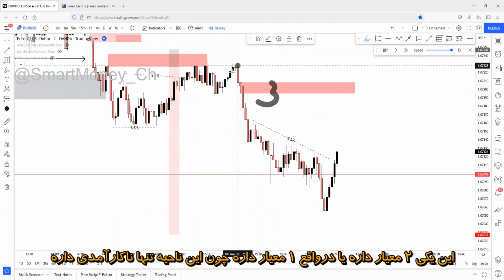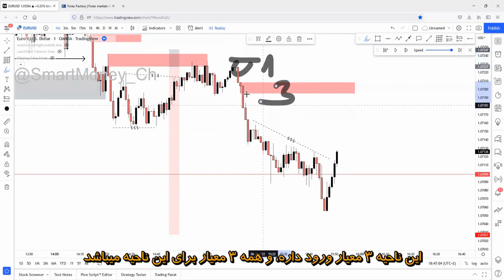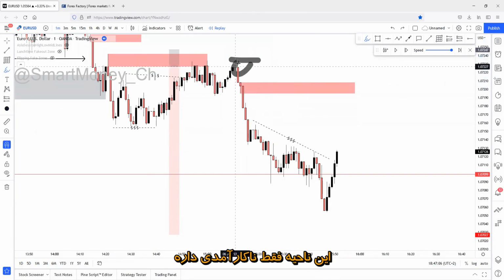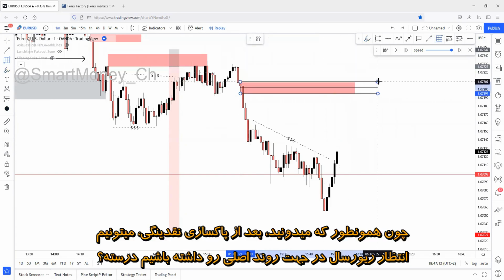This zone has 3 criteria, this zone has 2 criteria, or mainly 1 criteria, because this zone has only inefficiency. This zone has 3 criteria, so all of the 3 criteria are there for this zone. So in this case, I will set a limit order on this supply zone up here, because as you know, we can expect a reversal in the main trend after liquidity is being swept, right?